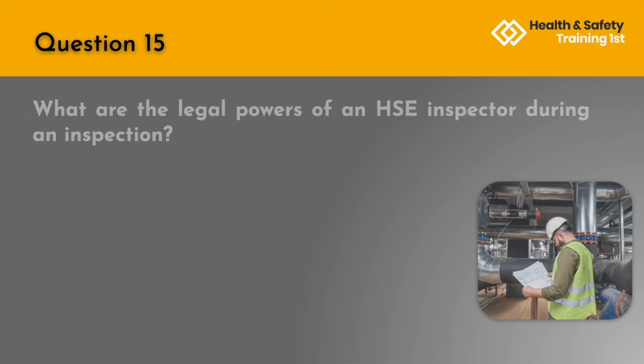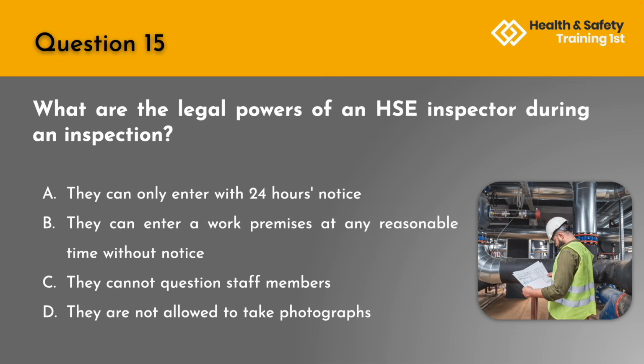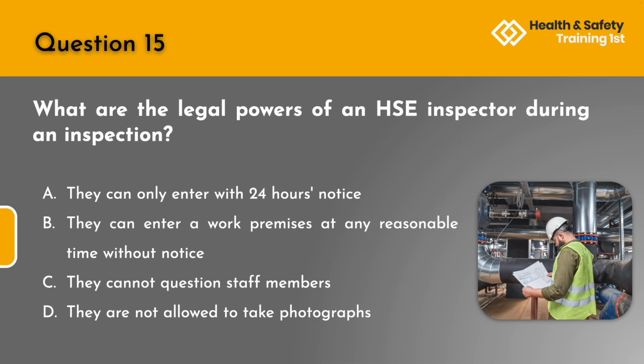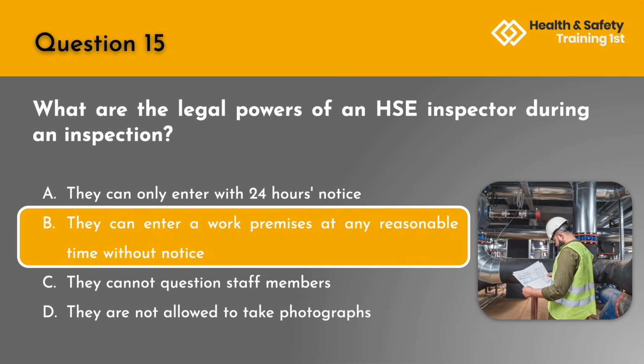Question 15. What are the legal powers of a HSE inspector during an inspection? A. They can only enter with 24 hours notice. B. They can enter a work premises at any reasonable time without notice. C. They cannot question staff members. Or D. They are not allowed to take photographs. The correct answer is B. They can enter a work premises at any reasonable time without notice.